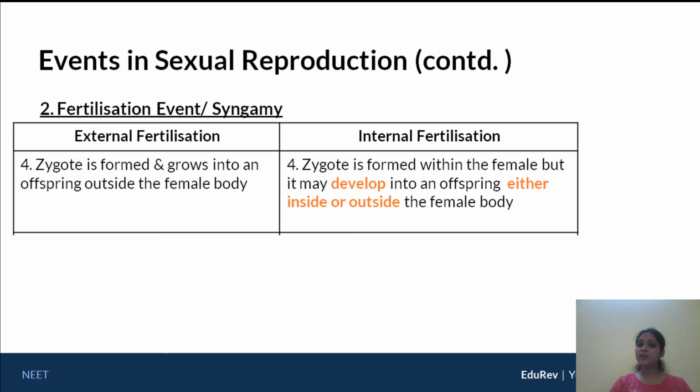However, if you consider the case of chicken, in case of hens, fertilization is internal. However, the zygote develops in an egg outside the female body, which means the hen must actually lay the egg and this particular egg must hatch outside in order to release the young one. The hen must incubate the egg, which means zygote development is occurring outside the female body.